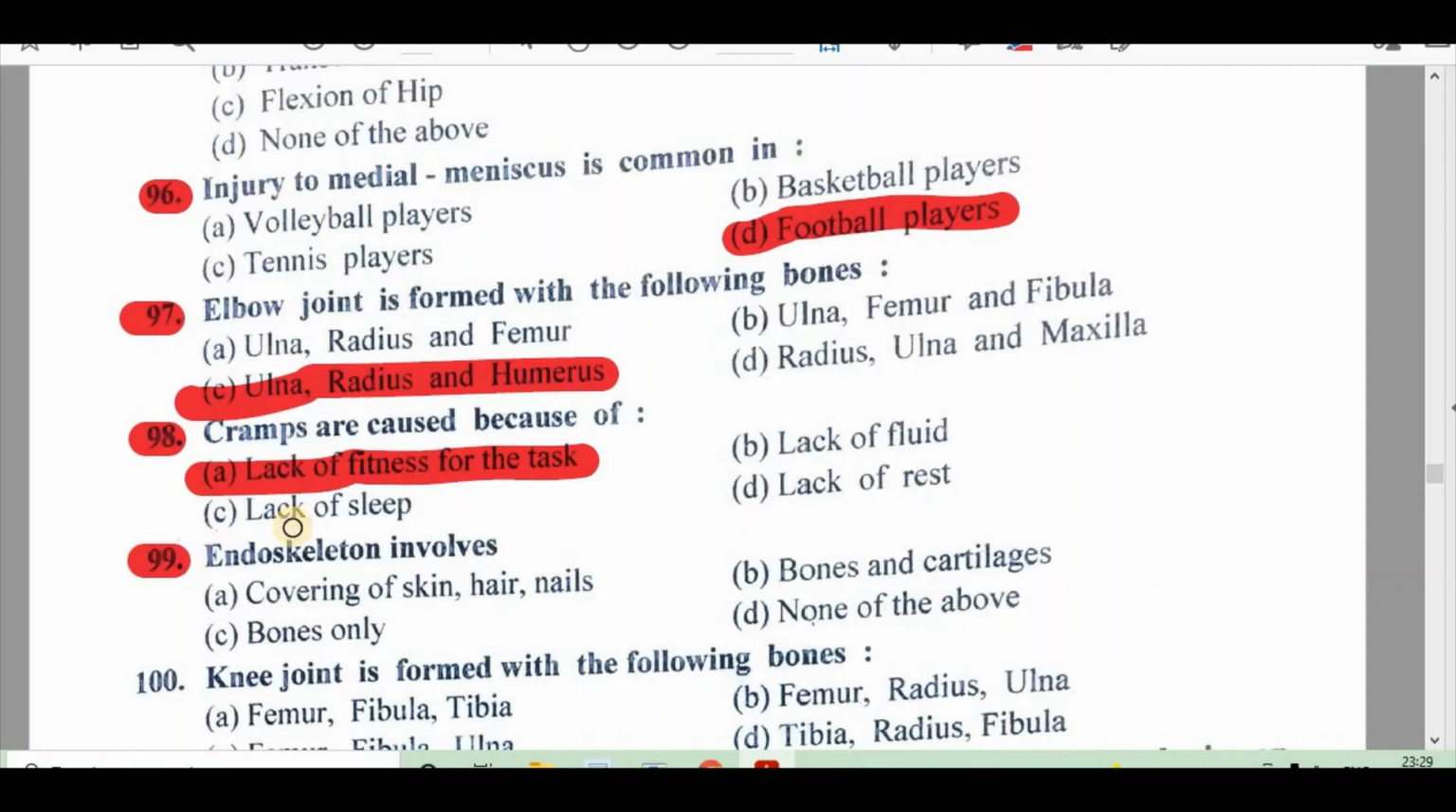99. Endoskeleton involves: A. Covering of skin, hair, nails, B. Bones and cartilages, C. Bones only, D. None of the above. Right answer is B. Bones and cartilages.